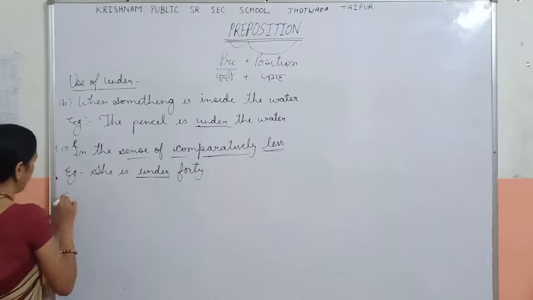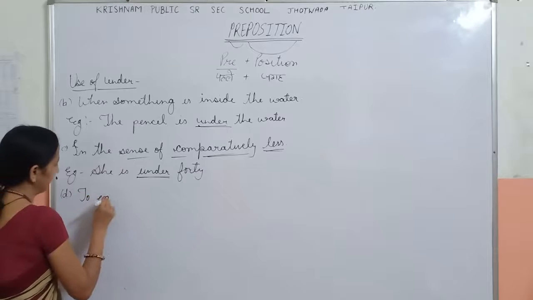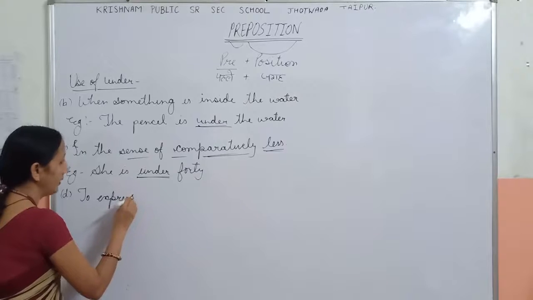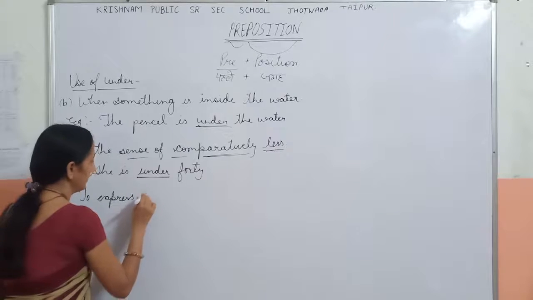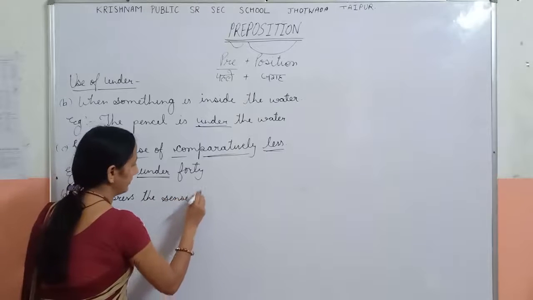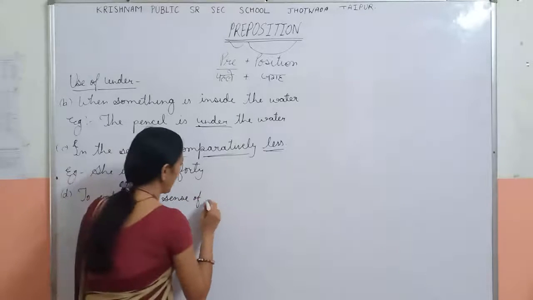Okay. Now D, to express the sense of continuous process.